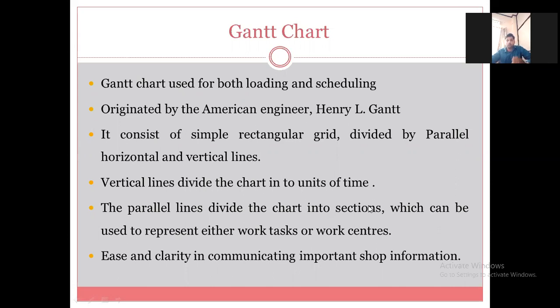Vertical lines divide the chart into units of time, let us say days or hours, and parallel lines divide the chart into sections, which can be used to represent either a work task or a work center.